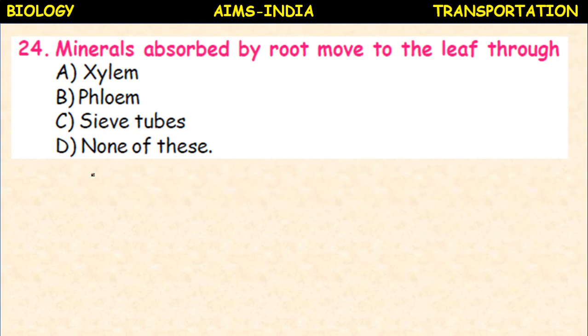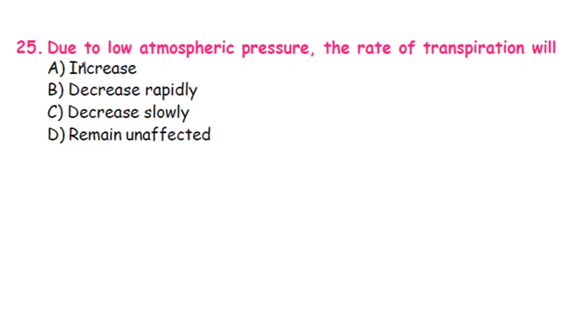Minerals absorbed by the root move to the leaf through xylem, phloem, sieve tubes, none of these. It is the xylem. Minerals are absorbed by osmosis.